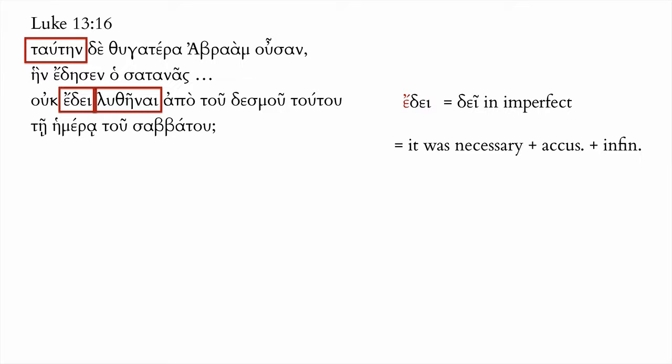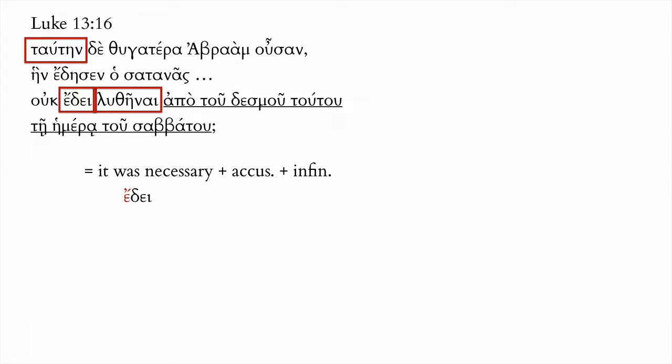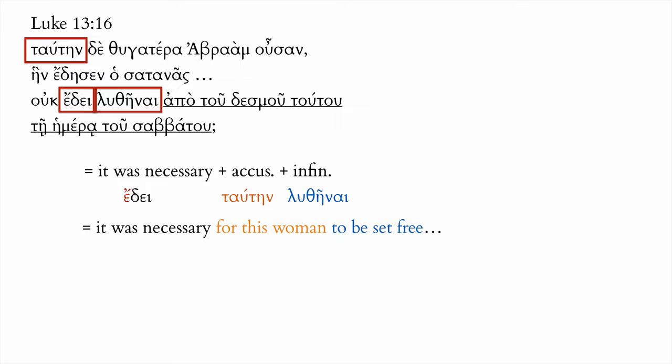And here we go back to the beginning of the sentence. The basic core of this sentence is, it was necessary for this woman; we just know it's a woman because tautēn is feminine and accusative. It was necessary for this one to be undone. That's the heart of the sentence. Just to line that up, we can see it was necessary, ēdei, and then we'll add our accusative, tautēn, for her, and our infinitive, lythēnai. So that is, it was necessary for this woman to be set free.